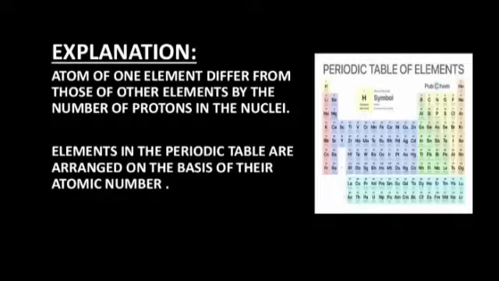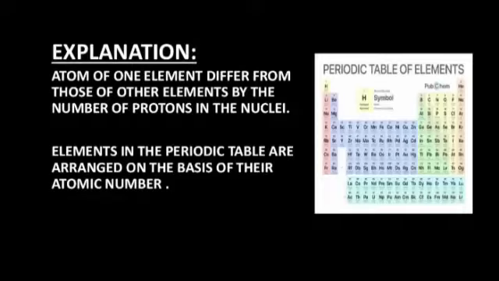Like hydrogen has atomic number 1, so it has the first position in the periodic table. Similarly, helium has atomic number 2, so it has the second position in the periodic table. Lithium has atomic number 3, so it has the third position in the periodic table, and so on. So elements in the periodic table are arranged on the basis of their atomic number. We can conclude here that atomic number is the number of an element.